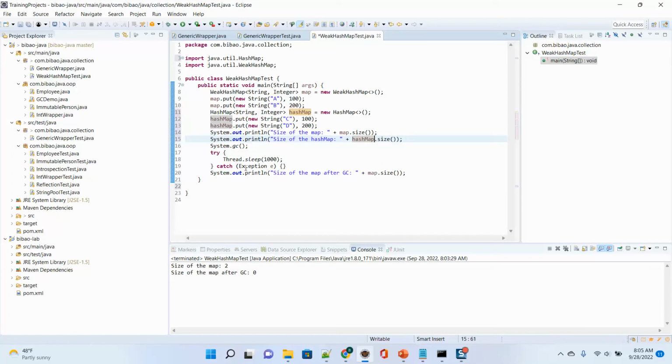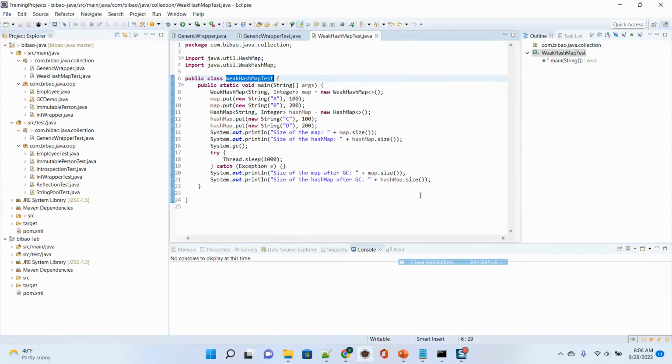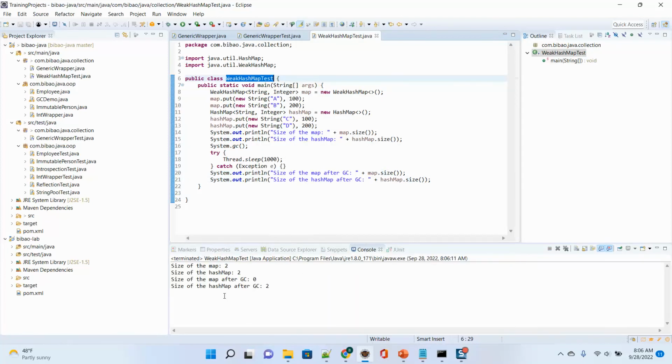Okay, now after collection, I can copy this code, the HashMap. Now I think this one can prove something about weak reference. Let's run it. See, the size of the map is 2. This is WeakHashMap, and the HashMap is also 2.